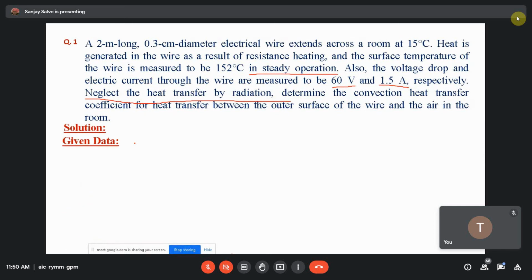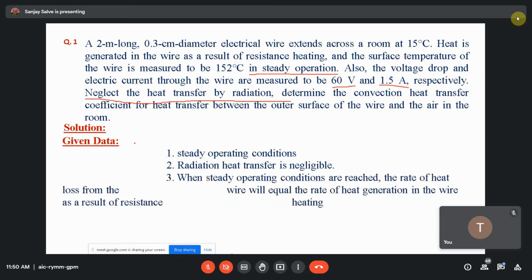Then what is the solution? Here, the given data. What is the given data? A steady state operating condition. Correct? Along with that, radiant heat transfer is negligible. Right? That is radiation. Third one, when steady operating conditions are reached, the rate of heat loss from the wire will equal the rate of heat generation in the wire, right?